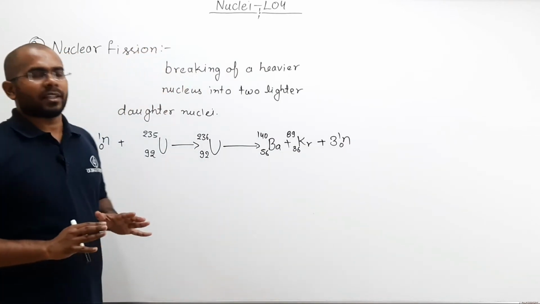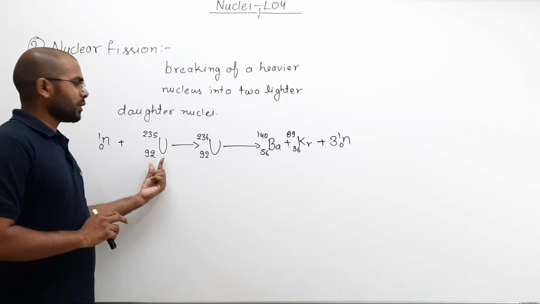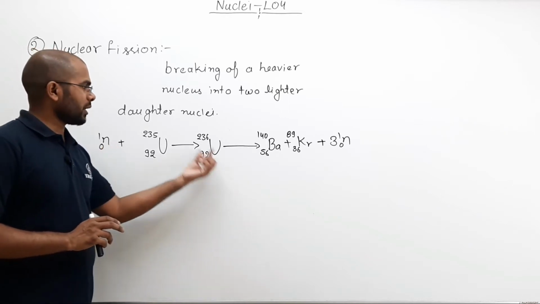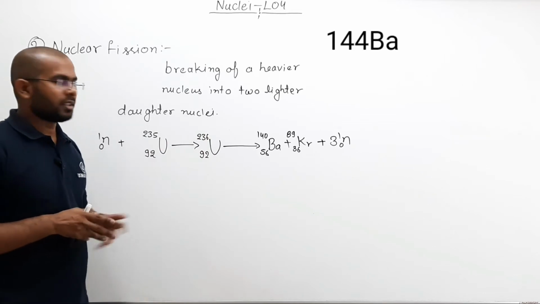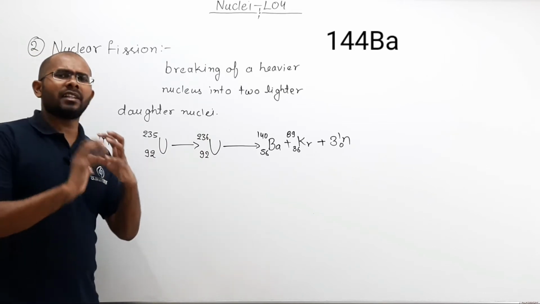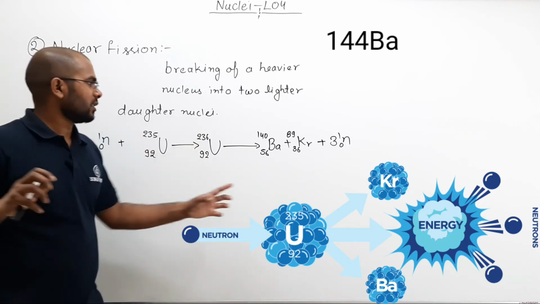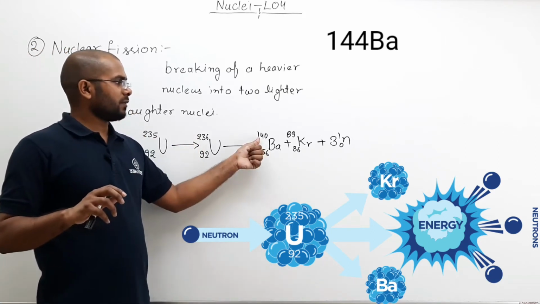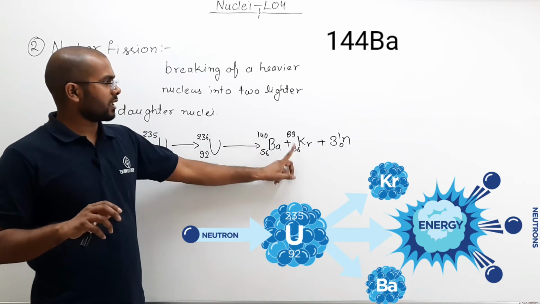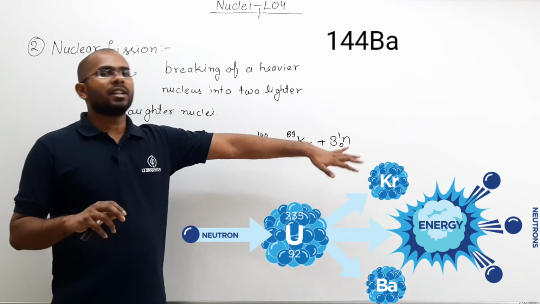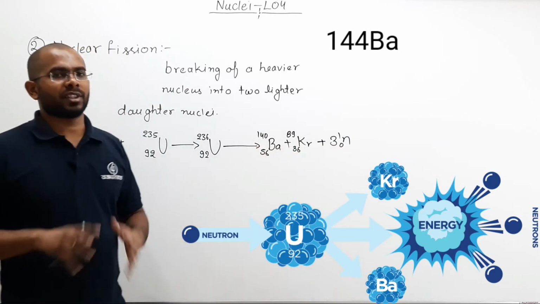Now what is happening here? I bombarded uranium 235 with neutrons, which produced uranium 236. This uranium 236 is highly unstable, so it will break into two parts. One is barium 56, 140, another is krypton 36, 89. Plus 3 individual neutrons are emitted.